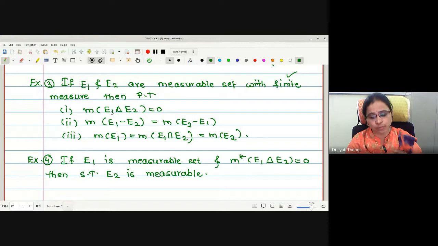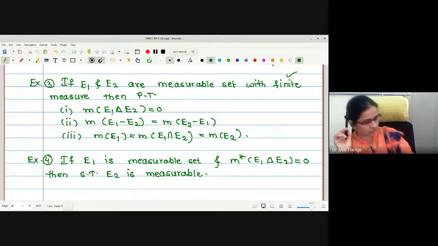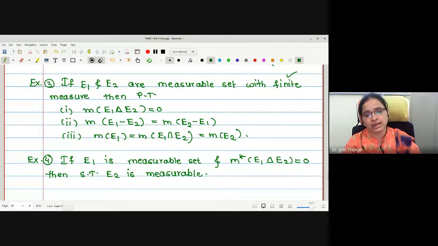By understanding both definitions, we will go on to prove that there exists a non-measurable set in the interval [0, 1). This is what we will do in the next lecture.